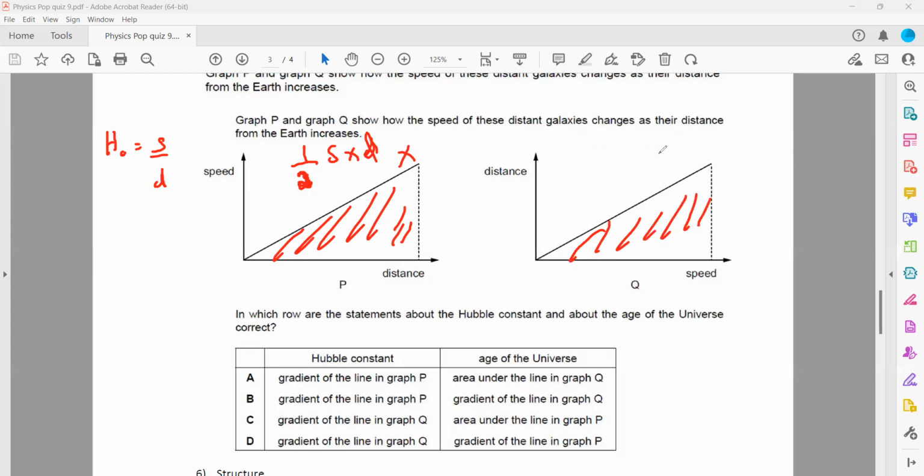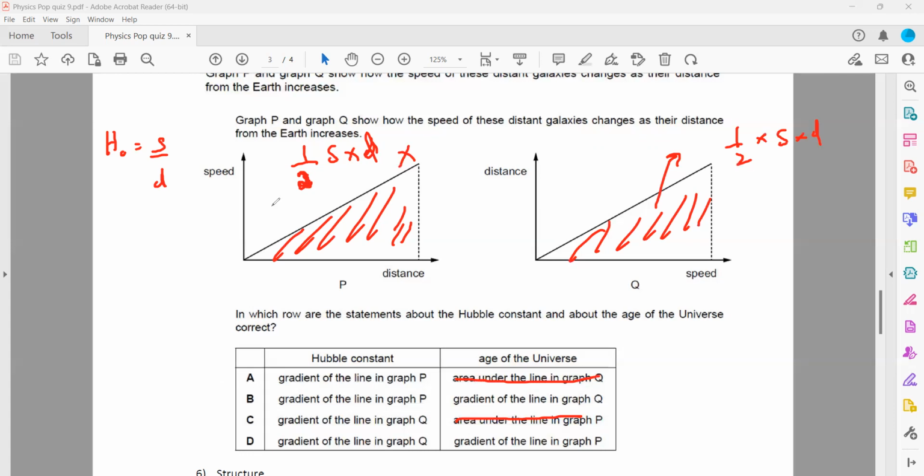When we take the area of this graph, it will be half base into height, so it will also be speed into distance. Again, half speed into distance does not give us any quantity. So any option with the area is totally wrong. Options in which area is written are totally wrong.